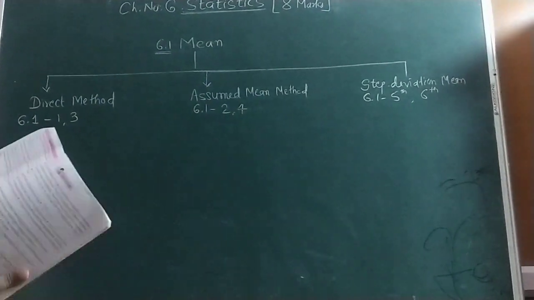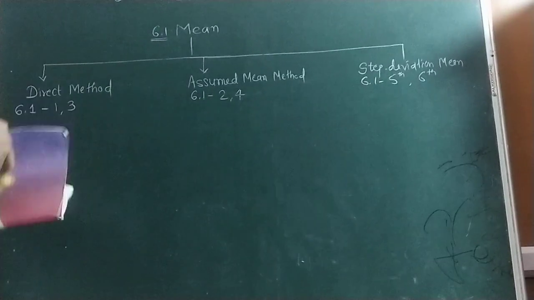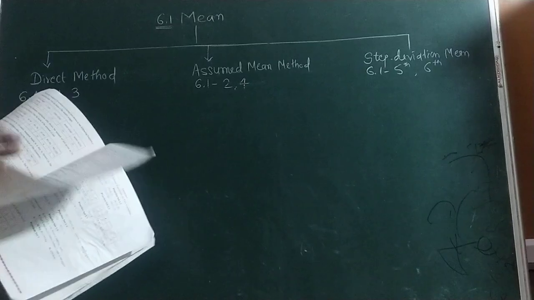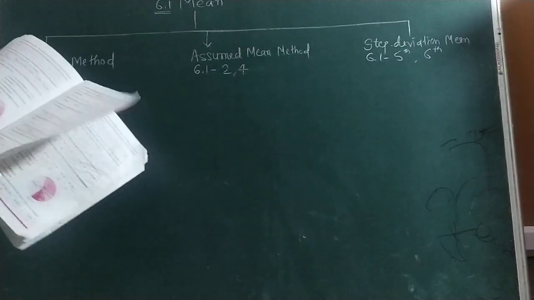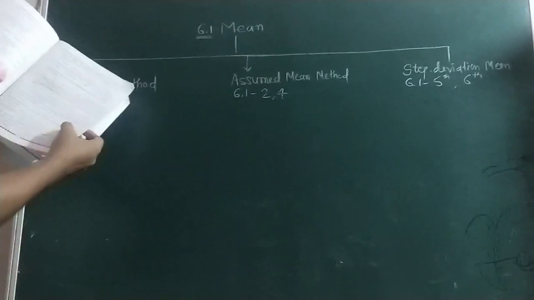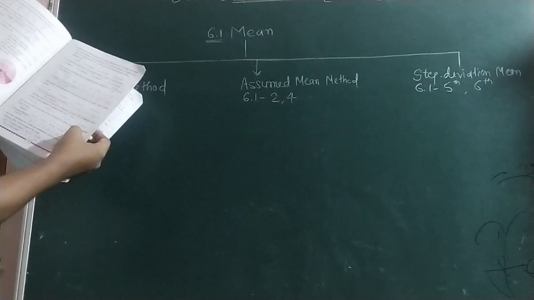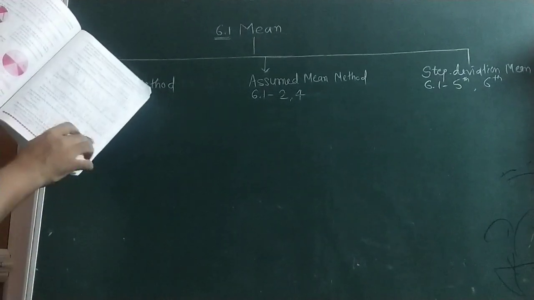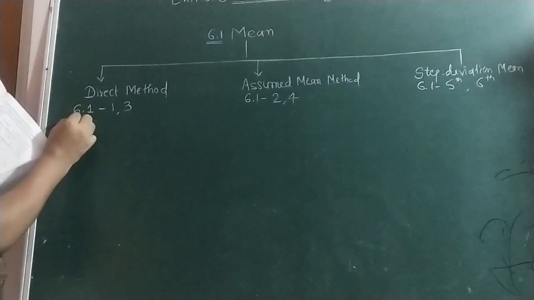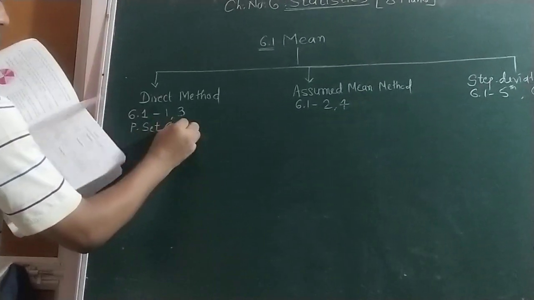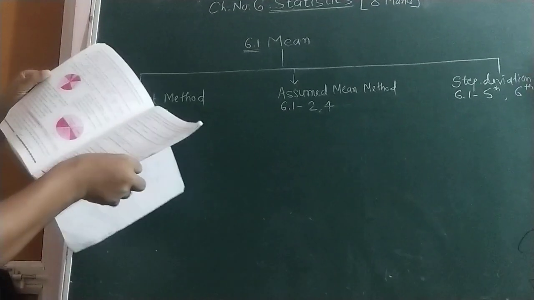Now come to the problem set, because we have to solve the problem set also. In problem set 6, how many sums of mean? See, page number 165, sum number 2, find the mean. Here they have not mentioned any method, so the direct method is easy. You will come to know afterwards. So problem set 6, sum number 2, direct method.